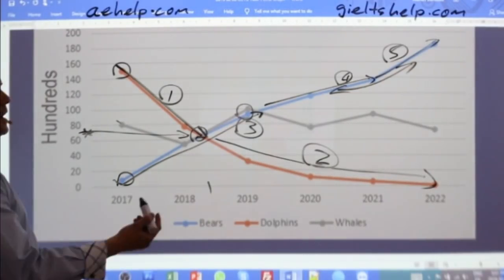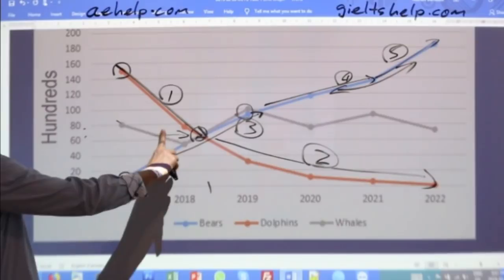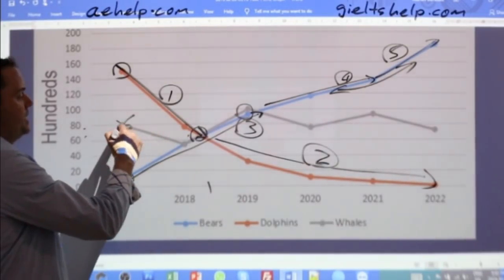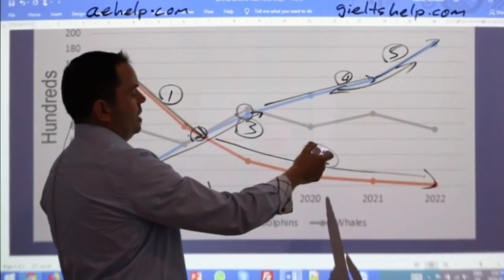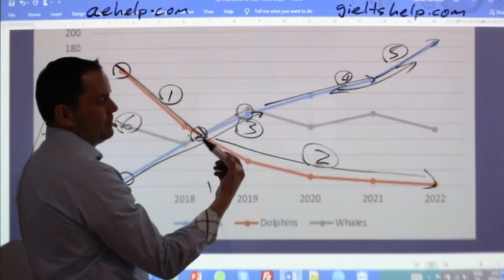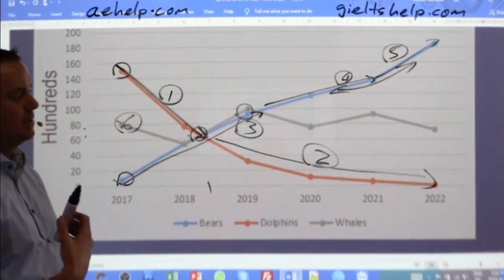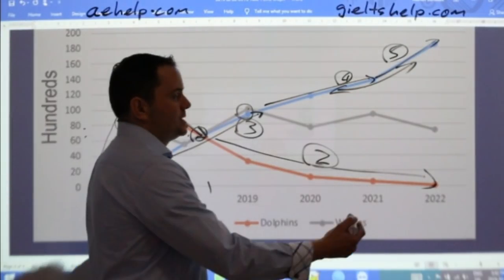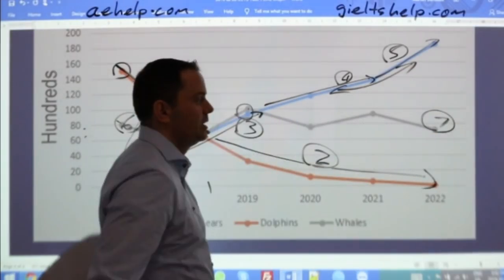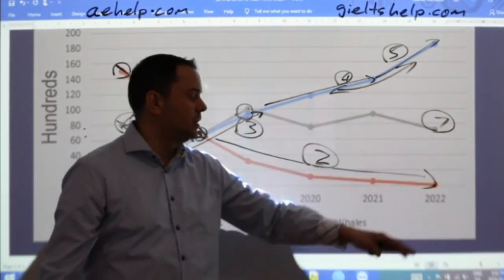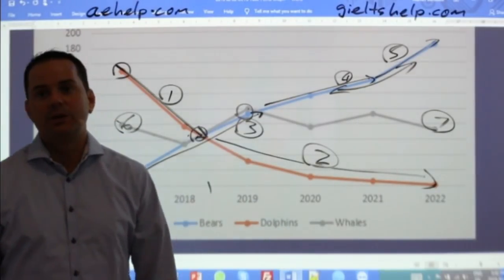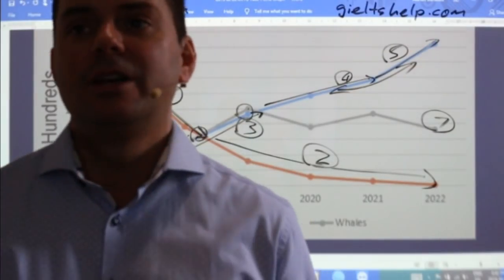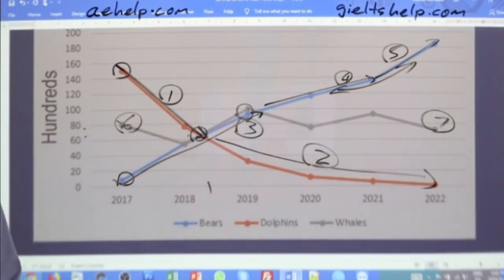All right. Before we get into that detail, let's focus on our point 6, 7. So for point 6, I would mention the fluctuation. We might mention this peak, but I'm probably running out of time and space and word count. I don't need to write 300 words. 200 words is enough. So point 6 to 7 here. Okay. My start and my end point with whales. That's how I would do it. Okay. Yeah, that's right, Begzod. I'm glad we're on the same page. Point 6 is whales. So let's do it.